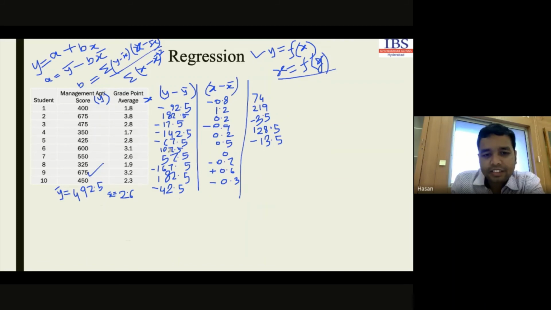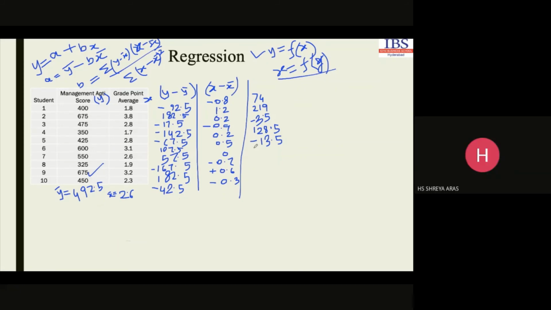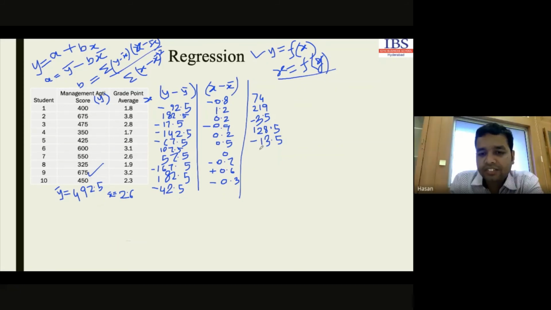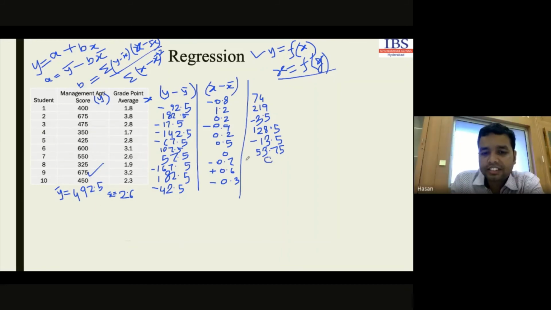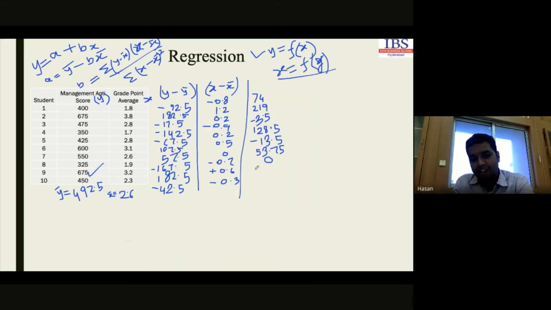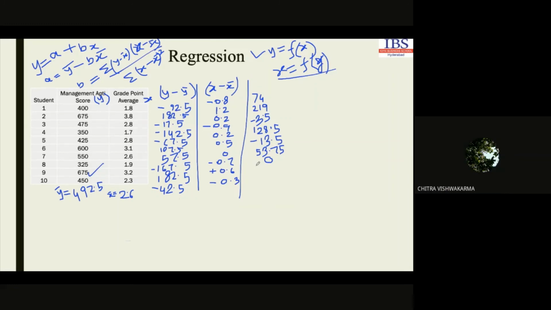Then 107.5 multiplied by 0.5, which is 53.75. Very good. Then next one, this is 57.5 into 0. Then 167.5 multiplied by 0.7. How much will the value be? 117.25.